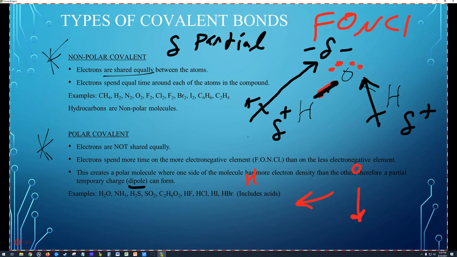These are kind of like vectors. I don't know if you've seen vectors in physics, but if you have two vectors like this, they add together and partly cancel out, and they combine to form a larger vector, a larger dipole. This is what we call a dipole moment. Again, the oxygen has a partial negative charge, and the hydrogens are positive. That's what we call a dipole.